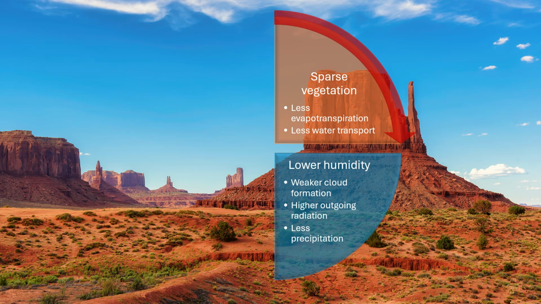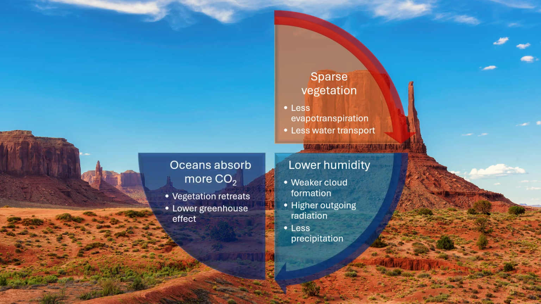Water vapor is the dominant greenhouse gas in Earth's atmosphere and plays a major role in regulating outgoing radiation. If water vapor decreases, it means that Earth can radiate more of its energy into space, so the planet cools. In colder conditions, oceans absorb more carbon dioxide, which reduces the carbon available for plants, so vegetation retreats. Carbon dioxide's radiative effect also decreases due to its lower concentration.